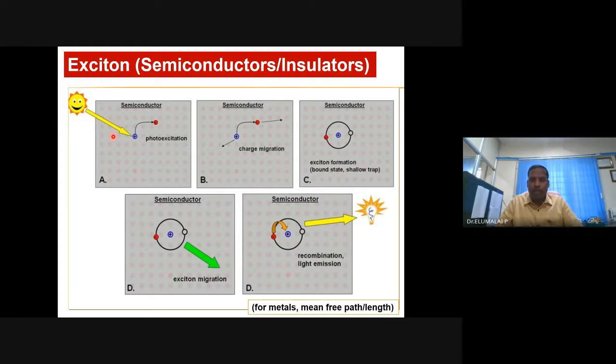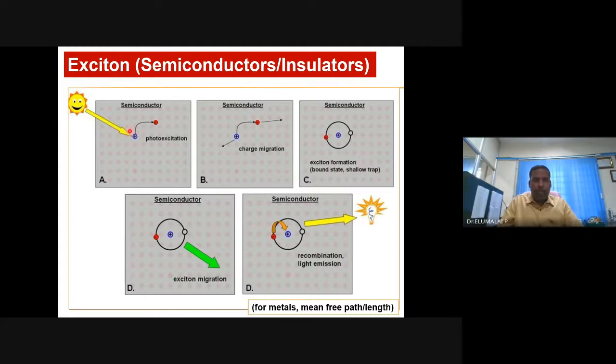It has to come back to the ground state. It can come back in two ways: either radiative decay or non-radiative decay. What is radiative decay? It will emit light. What is non-radiative decay? As the name implies, it will not emit light, but it does something. It will heat up the material. So once sufficient energy is supplied to the semiconductor or insulator, the electron in the ground state picks up the energy and goes to the excited state.